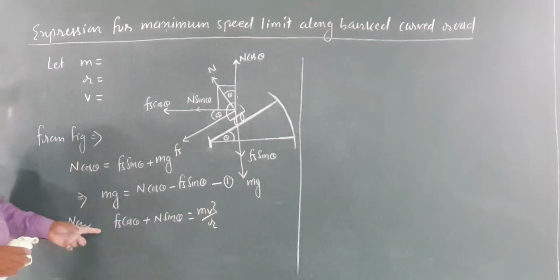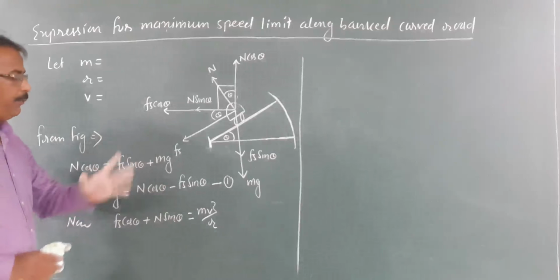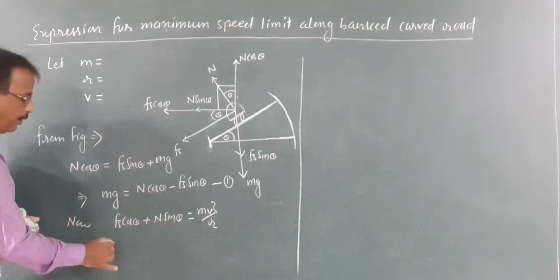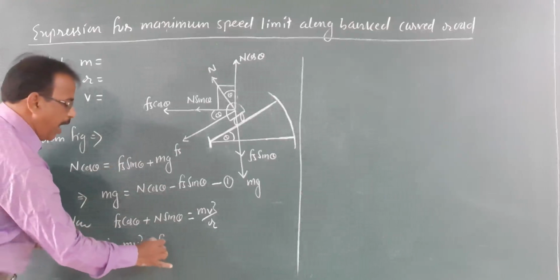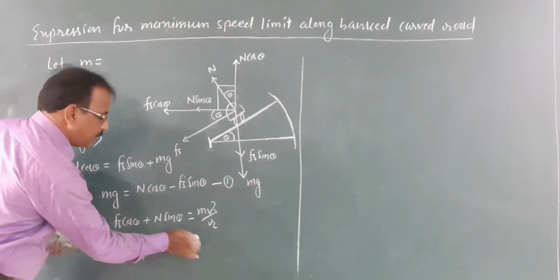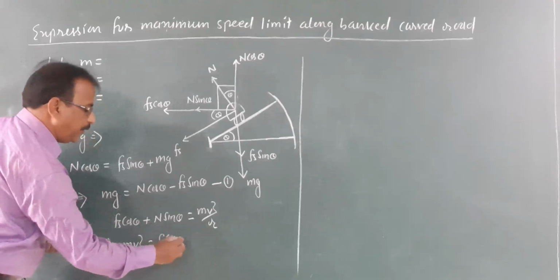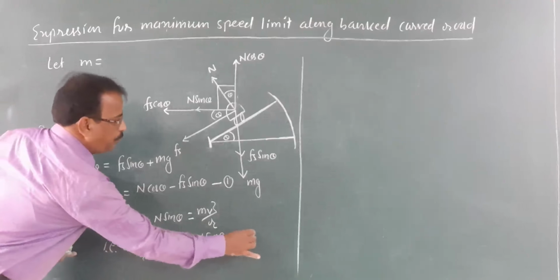Therefore, equate this Fs cos theta plus n sin theta with mv square by r. Means mv square by r equals Fs cos theta plus n sin theta. This is equation 2.